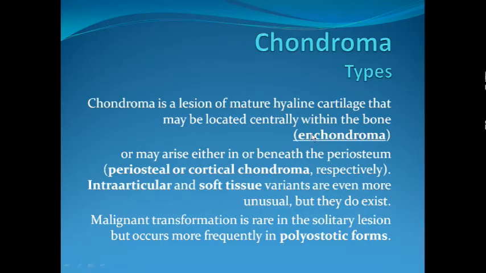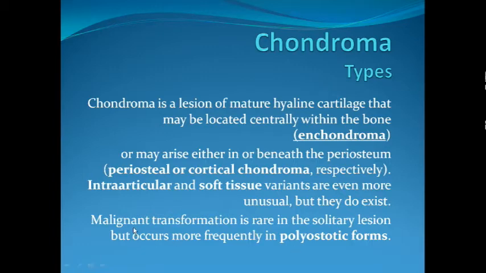Enchondroma, as the name suggests, is a tumor of mature hyaline cartilage that is located centrally within the bone, hence the name enchondroma. This is the most common type of chondroma that we encounter, so the discussion will be primarily about enchondromas. They might also arise from the periosteum, when they are known as periosteal chondroma. They might arise beneath the periosteum, that is from the cortex, so they are known as cortical chondromas. If they are within the joint, they are called intra-articular chondromas. Soft tissue variants are called soft tissue chondromas.